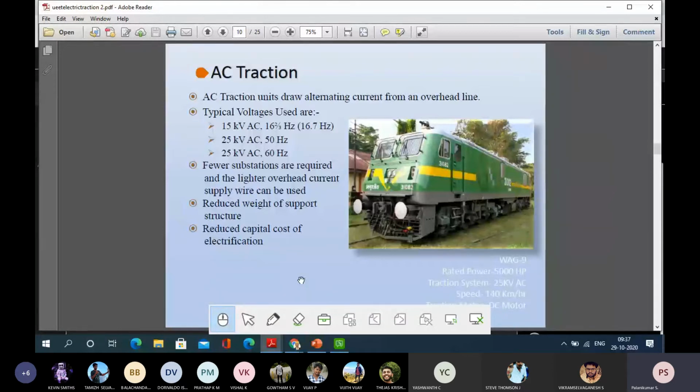Whatever the figure is showing is vague. It is a WAG-9 type. Its rated power is 5000 horsepower, with a speed of 140 kilometers per hour. This is using a DC motor